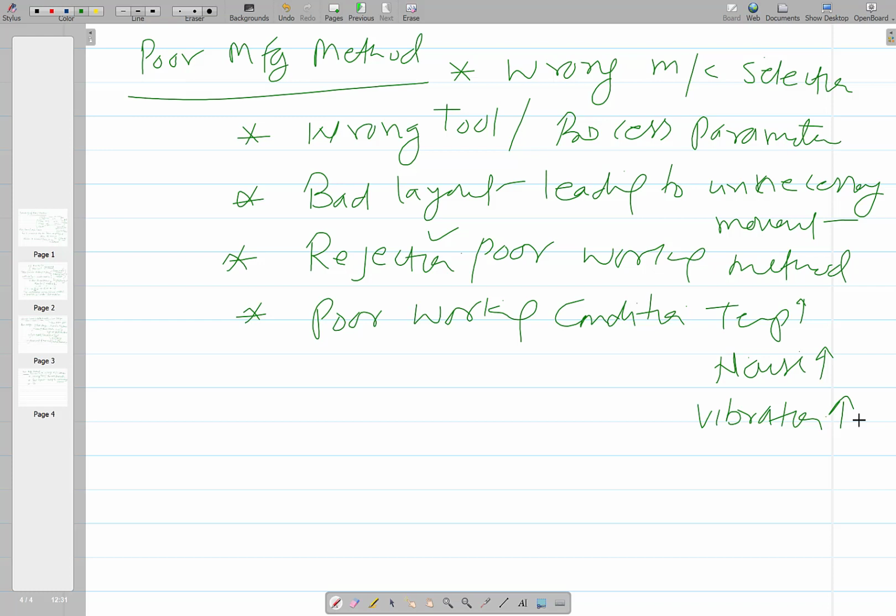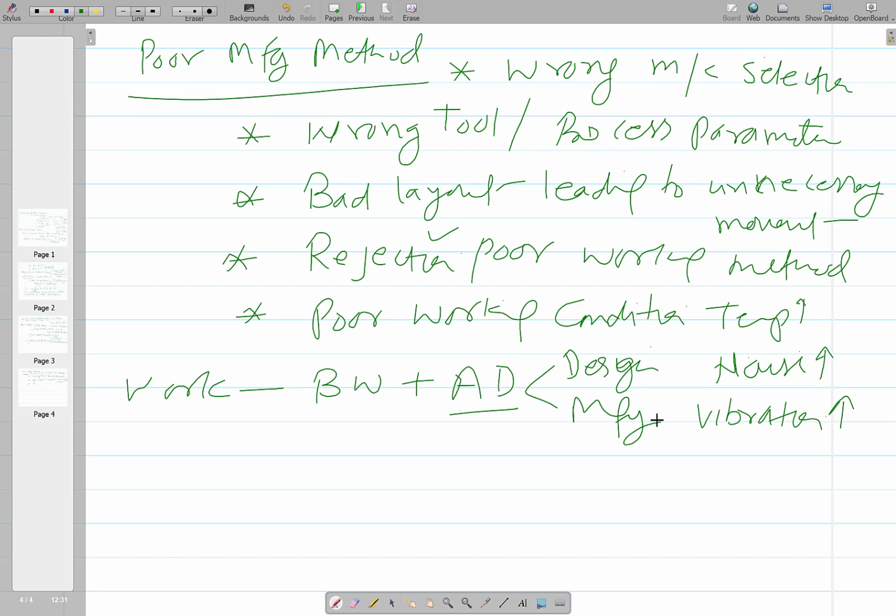So as far as the work is concerned, you have seen the basic work and then added work. Added work is coming from two aspects. One was design deficiency, and another is manufacturing. So in these cases, at least we were doing something, although we were doing it inefficiently in the case of the added work.